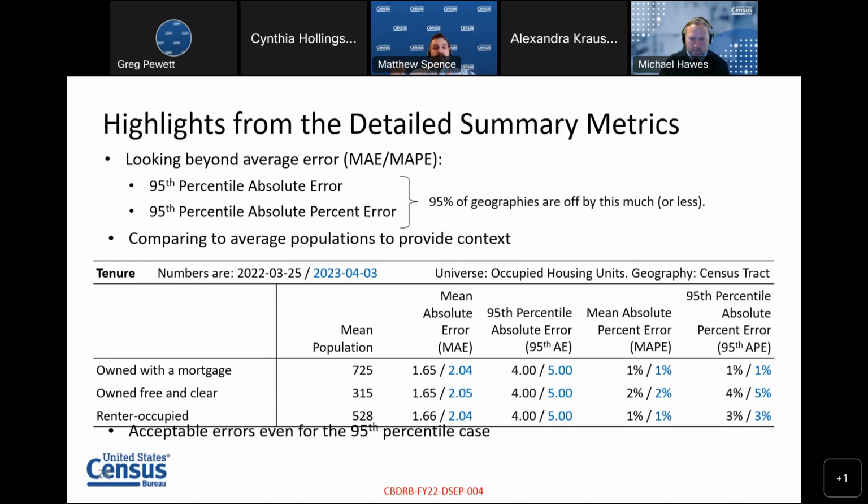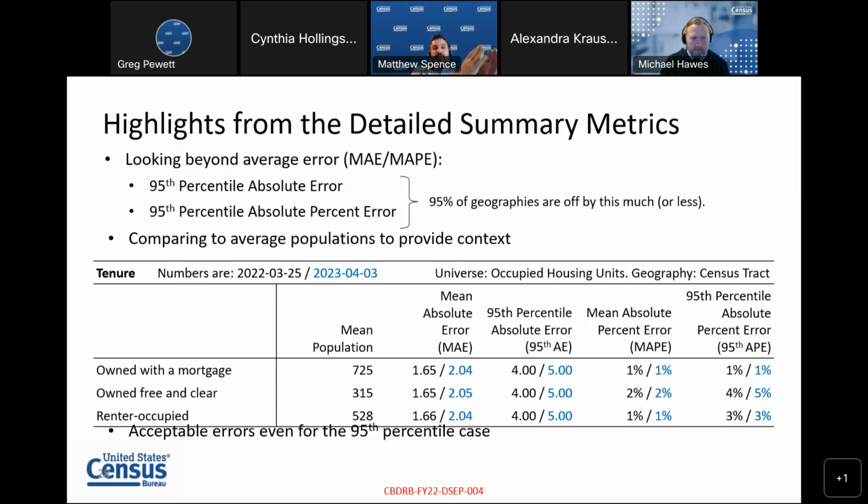Another way to look at that is the 95th percentile of the absolute error. Of all 72,000 census tracts, let's line them up from least amount of error, so 0. Many of them are, in fact, 0 error. They get the exact same number, whether it was the published number or the number from the disclosure avoidance tabulation.